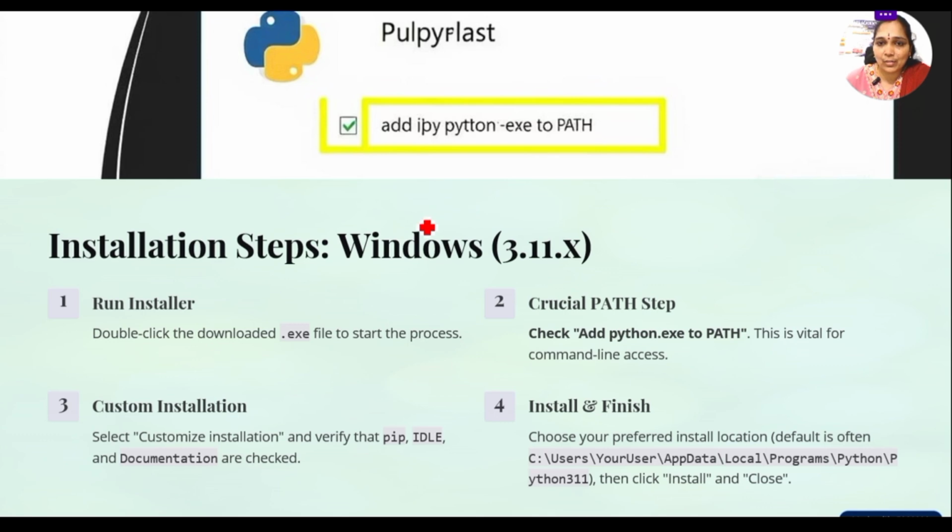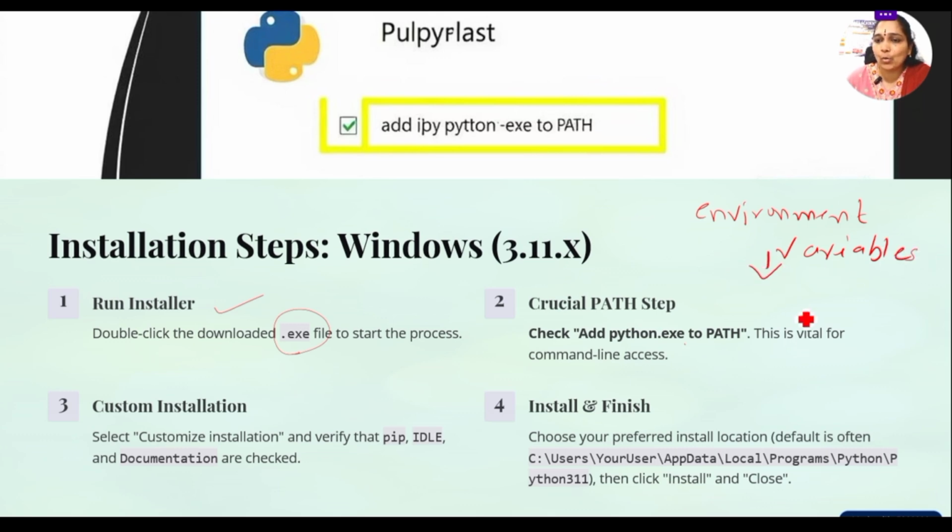For the installation process, first run the installer, that is, after downloading the executable file, run the installer. Next, set the path, so check the option to add python.exe to the path. The path is set in the environment variables for your PC.